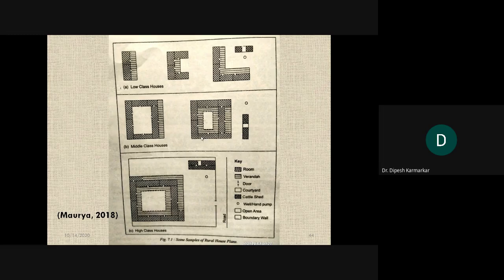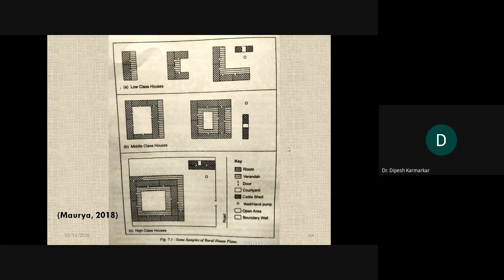Okay, in another house which is maybe a little richer than the earlier one, it is bigger and more elaborate. Okay, so here we find the courtyard surrounded by veranda inside. There is also a veranda outside. Okay, and a cattle shed and the well, right?